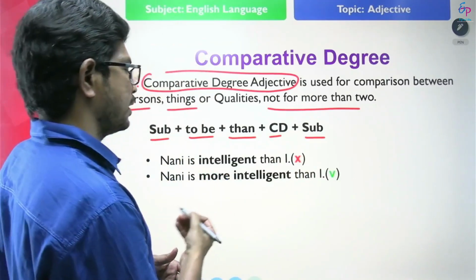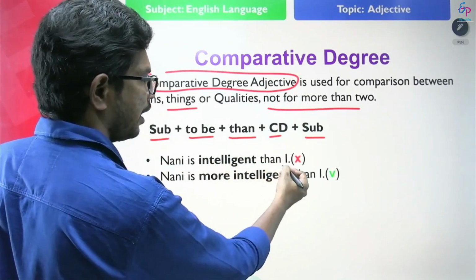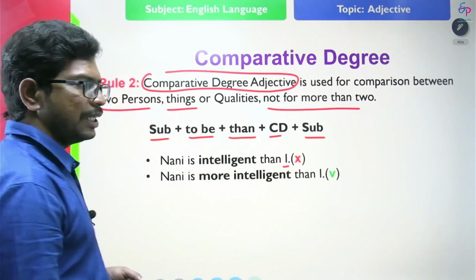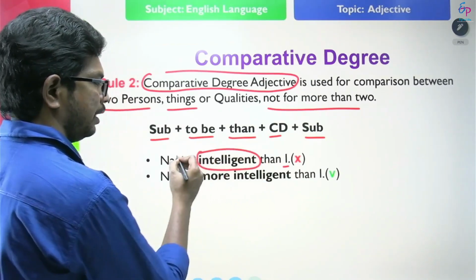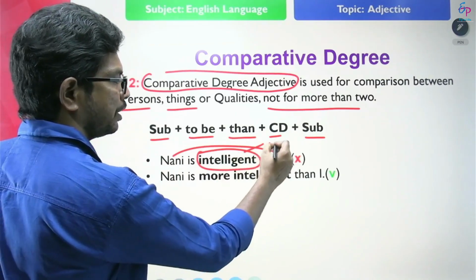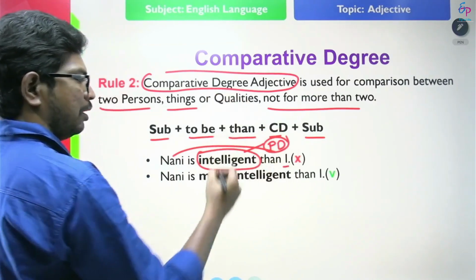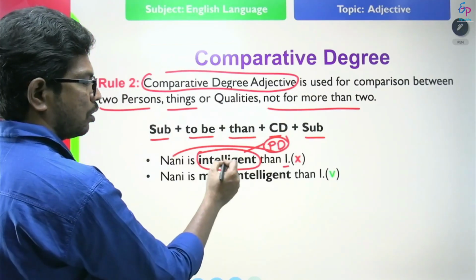Look at the example. Nani is intelligent than I. In this example, what is intelligent? We are comparing Nani with I. This is a positive degree. So when you compare one with another, we have to use comparative degree, not intelligent.